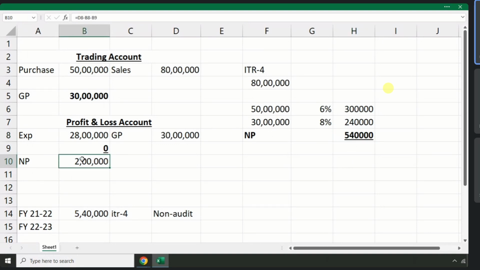You want to report only 2 lakhs to the government. But in this year, you need to conduct an audit because you are not willing to declare the minimum profit. Your turnover is less than 2 crore, and of course you are eligible, but you don't want to declare the 5,40,000 minimum profit. You want to declare 2 lakhs. Now, for validation of this, you need to go for an audit of your books of accounts.